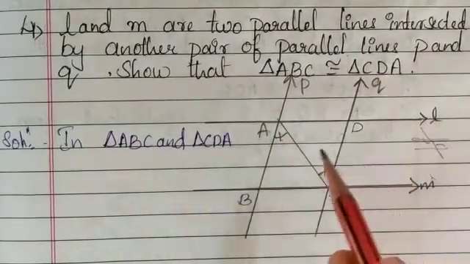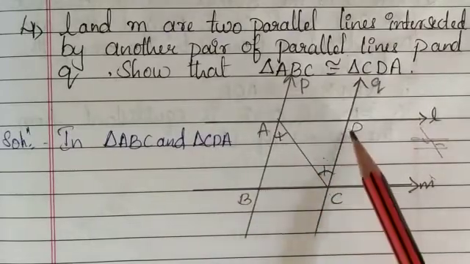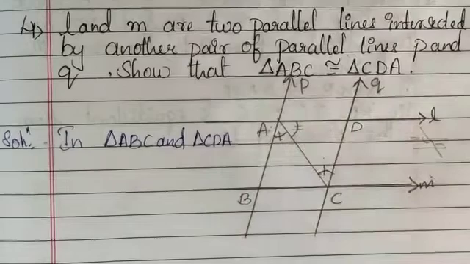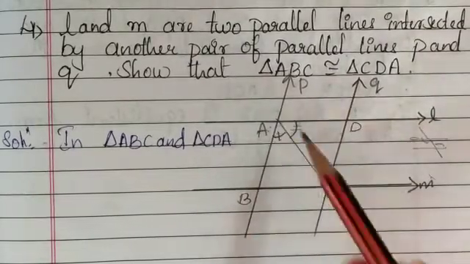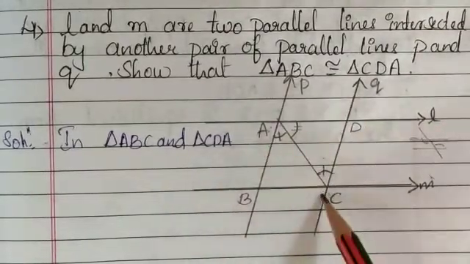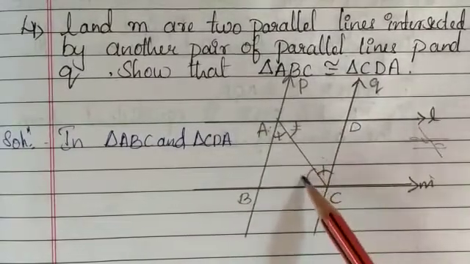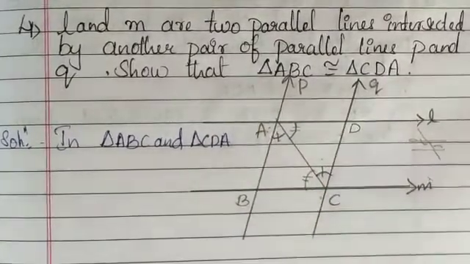Similar to this, there is another pair of alternate interior angles you can see. Angle DAC, I'll mark it with two lines, is the same as angle BCA. These two are the same here.